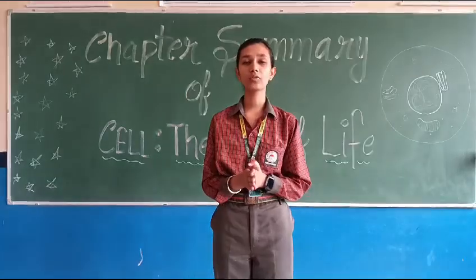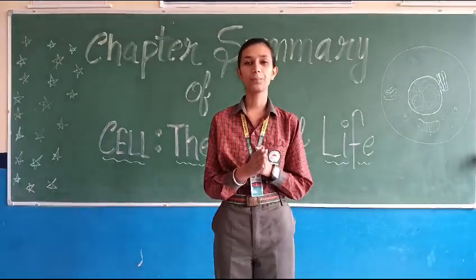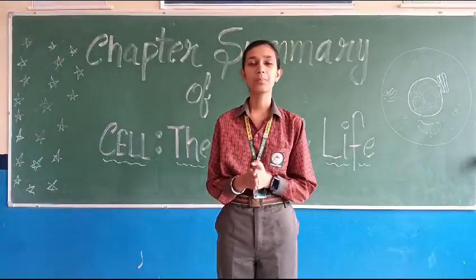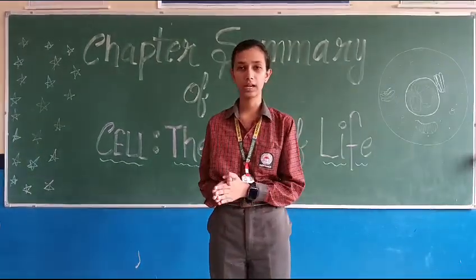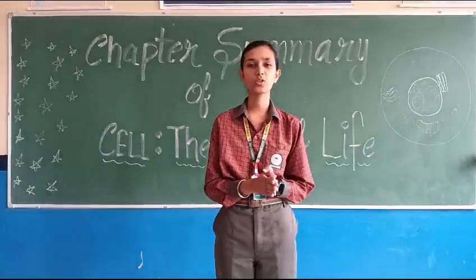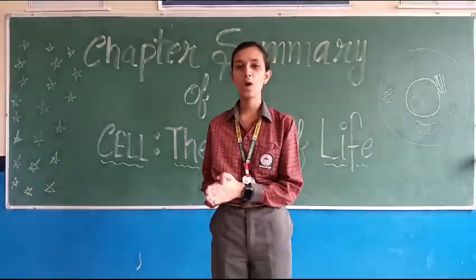The cell wall of the cell helps in providing the structural support to the cells and it also helps in preventing the cell from bursting or collapsing. Plasma membrane is selectively permeable which helps in transport of substances in and out of the cell.